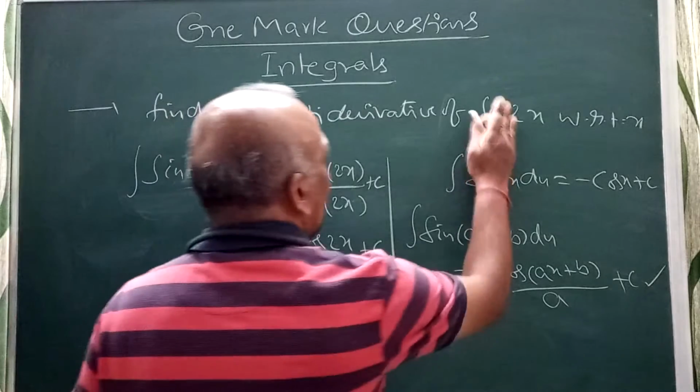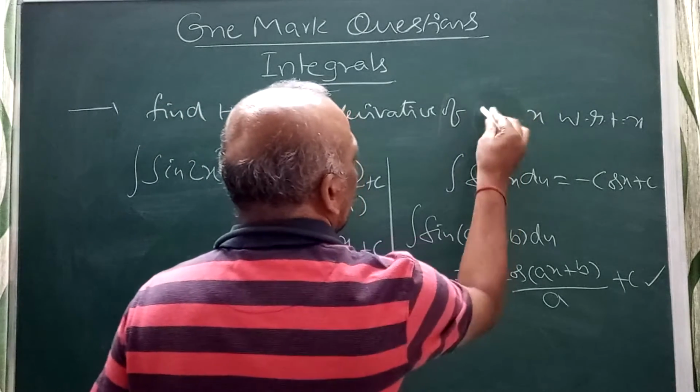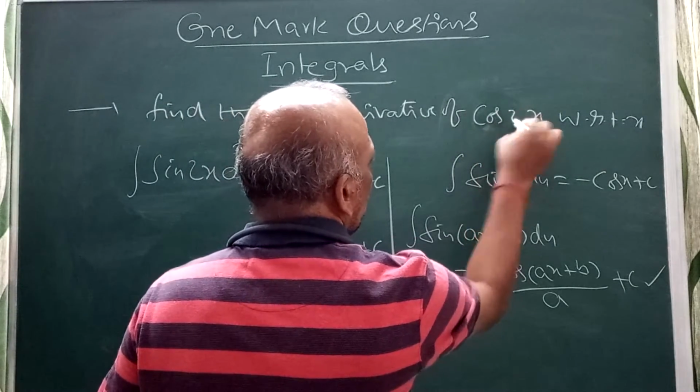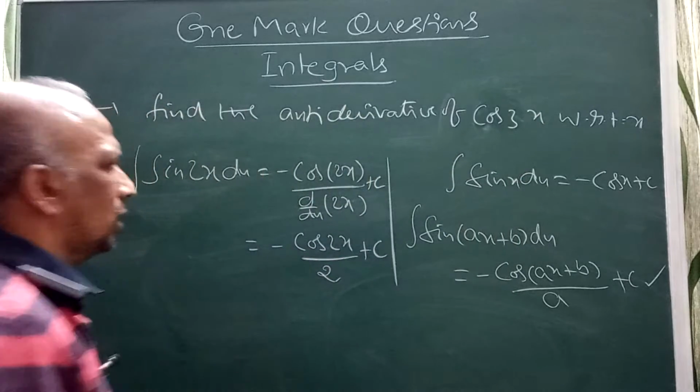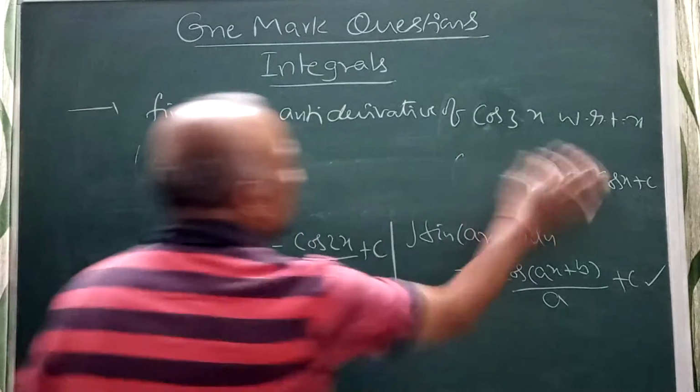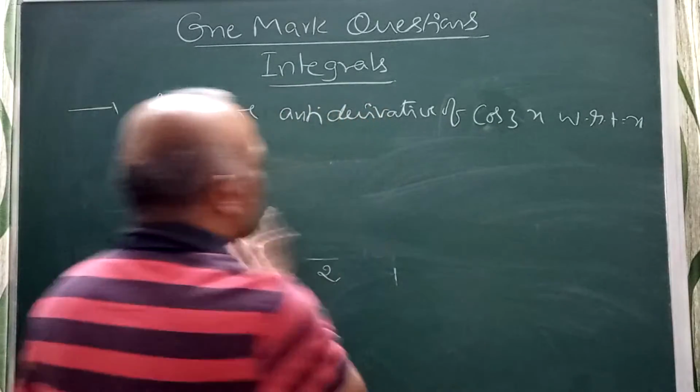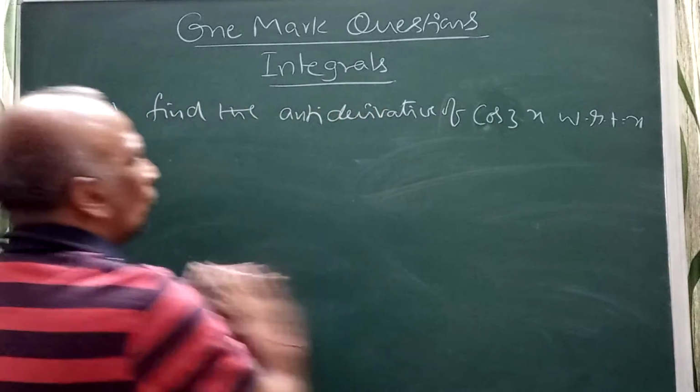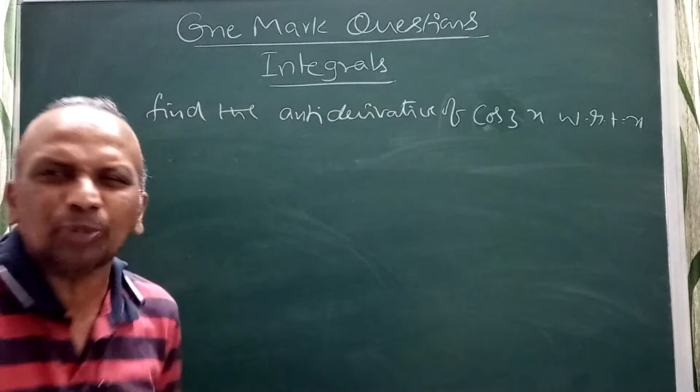Next, find the antiderivative of cos 3x with respect to dx. Next one is cos 3x. They're talking about cos 3x. So when they're talking about cos 3x, think about the problem now. It is related to the integral, the antiderivative of cos 3x. Find the antiderivative of cos 3x with respect to dx.